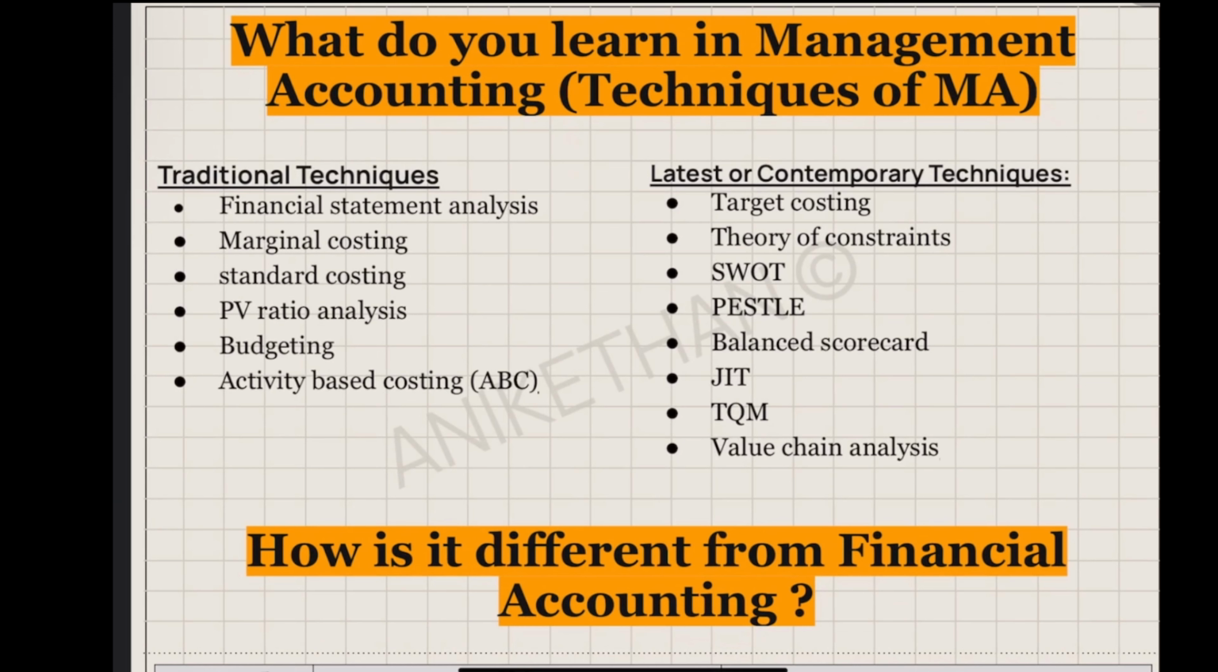This is based on activity. So these are all your traditional techniques. Then there are certain contemporary techniques. One is target costing. So instead of determining what is going to be your cost, you set a target. You start from that cost and then you derive all other things. So that is target costing.